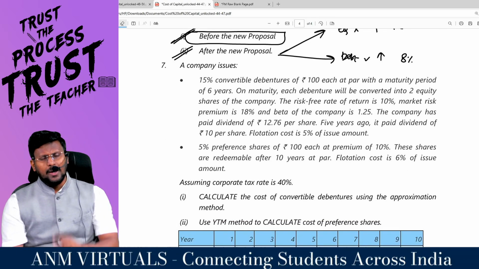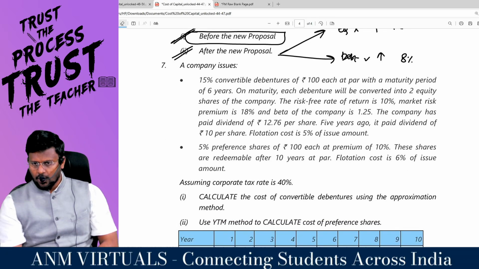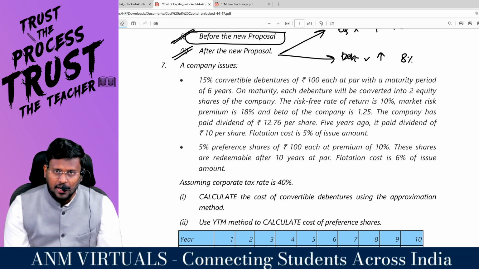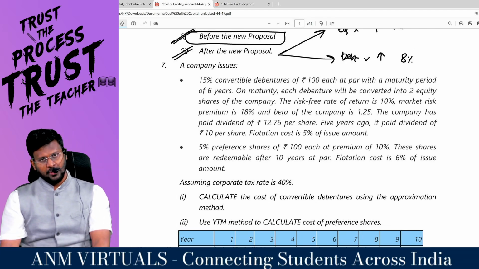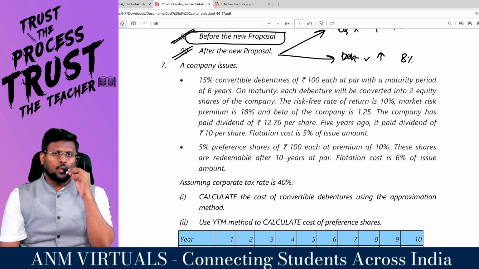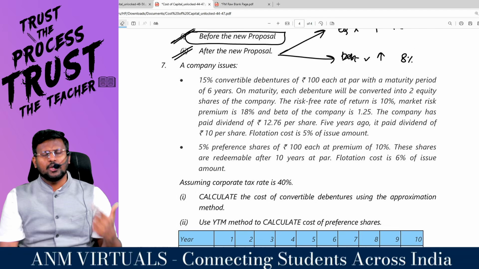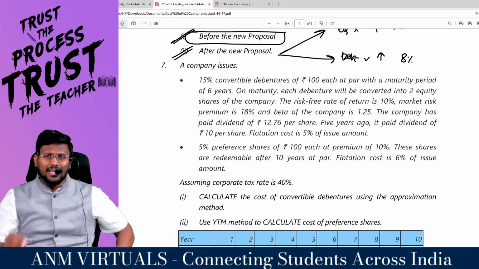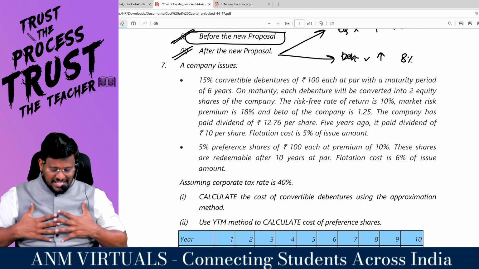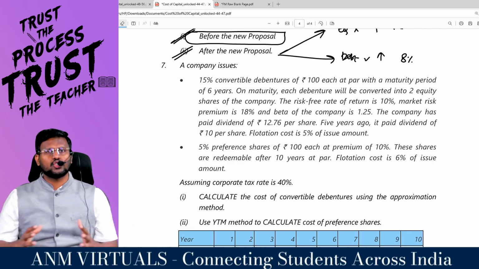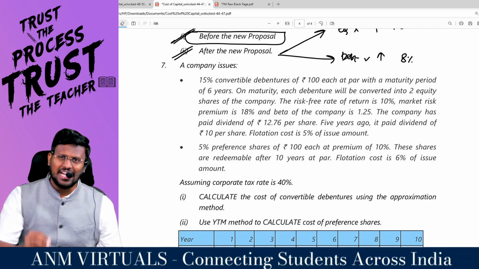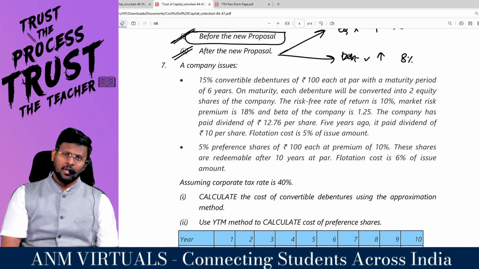We have only one pending question, question number 7. Once we finish that question, we can say that we are done with the chapter cost of capital. What is required in a subject like costing and FM is that you have to practice by yourself. Then you will make small mistakes here and there. That small mistake is our asset. That small mistake shows that we are thinking something. That small mistake says that we are going to pass in the examination.